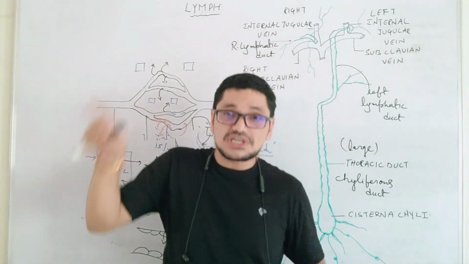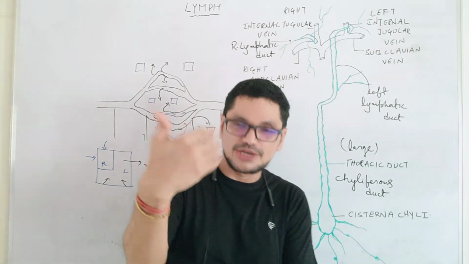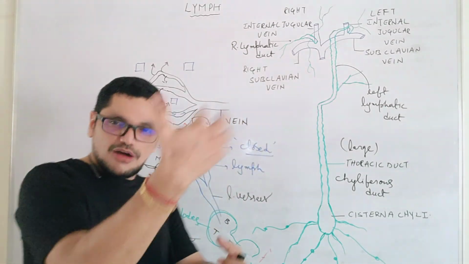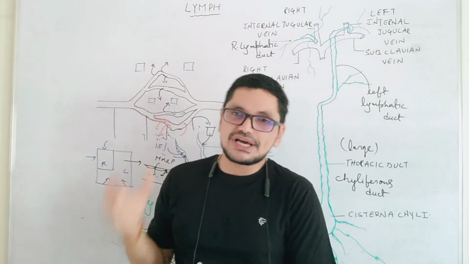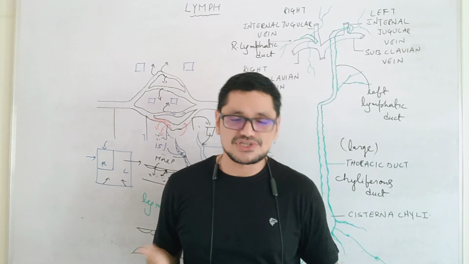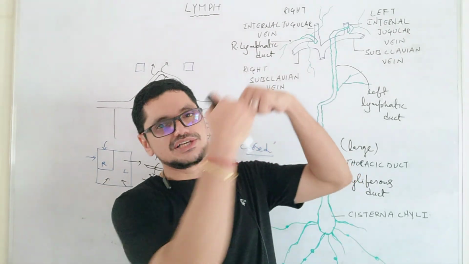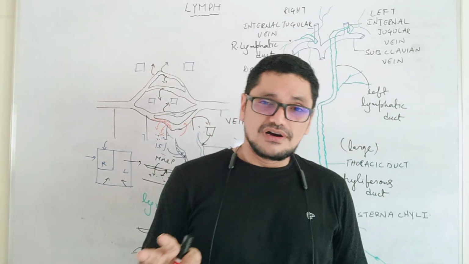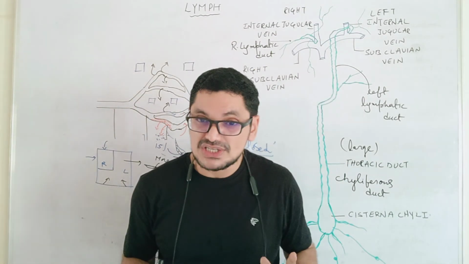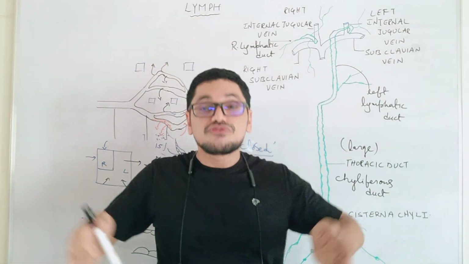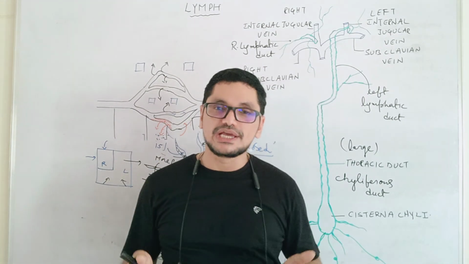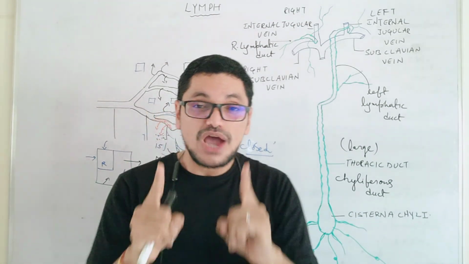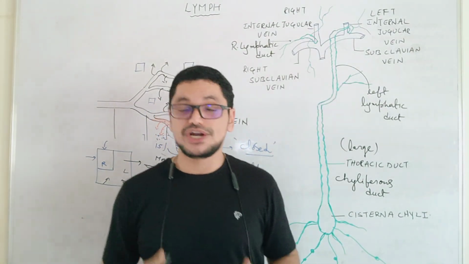So if lymph is continuously circulating, it collects all the waste materials. Come on, cell, give the carbon dioxide, give the waste material, give the bacteria, give the virus, give the fungus. All the compounds will be collected, and if it is possible, it will kill them because of T lymphocytes and B lymphocytes. If it is not possible, ultimately all these compounds will be given to the blood. Definitely it has to give to the blood. Why? Because lymph should always be in the flowing mode. If the lymph is always flowing, then only it will be very healthy. So in order to make your lymph flow, you have to do physical exercise. That is the ultimate point you have to remember.